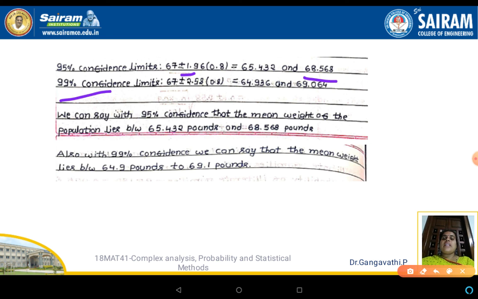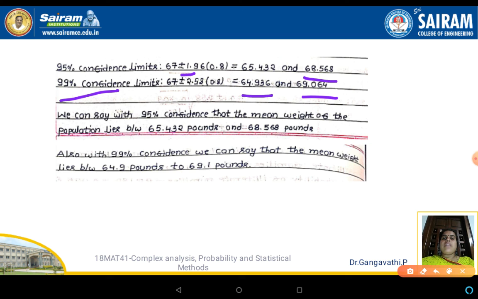Similarly, in 99% confidence limit, 67 plus or minus 2.58 into 0.8. So take once the positive sign and once the negative sign. When you take the negative sign, 67 minus the product gives you 64.936, and 67 plus 2.58 into 0.8 gives you 69.064.